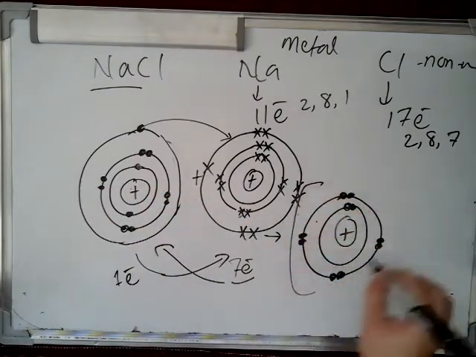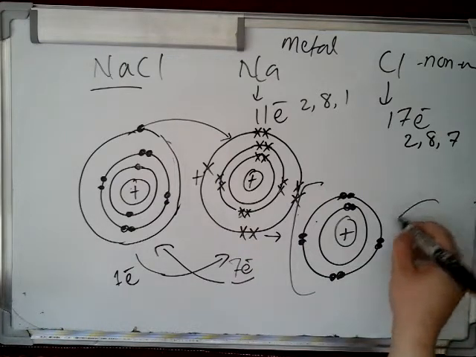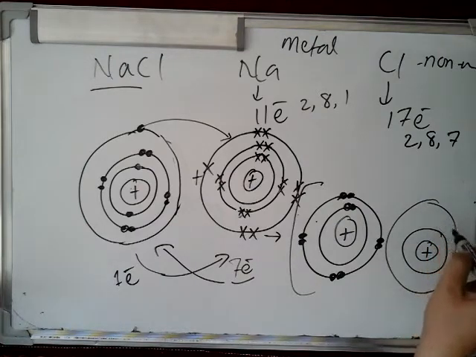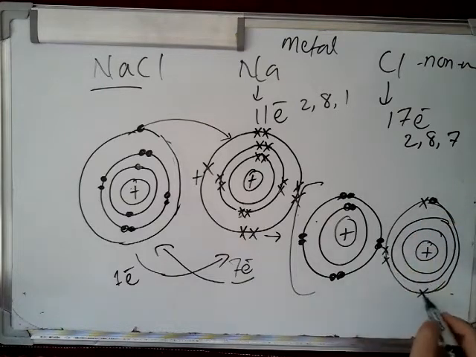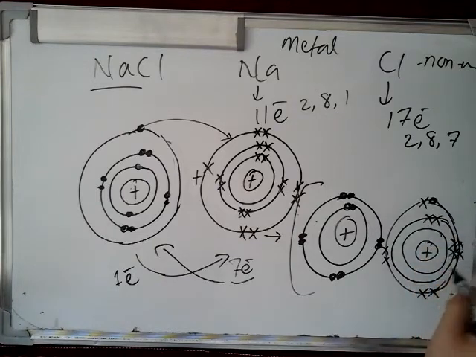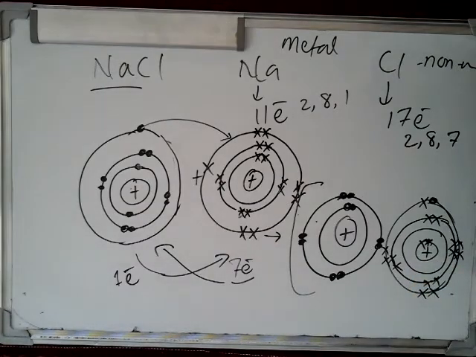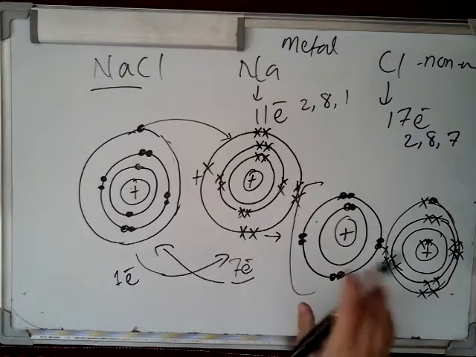And this is the chlorine, having 3 shells, with the last shell having a complete 8 electrons. Is that clear? So now chlorine has 3 shells but sodium has 2 shells. The last shell is no more.